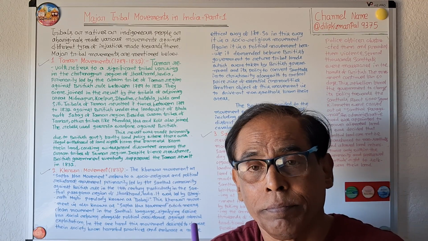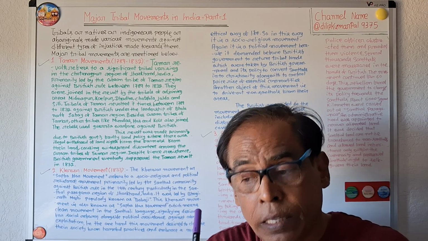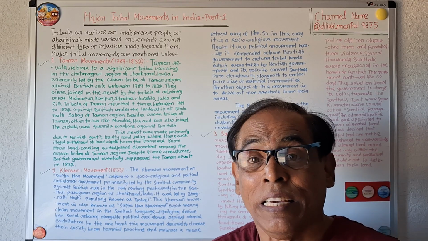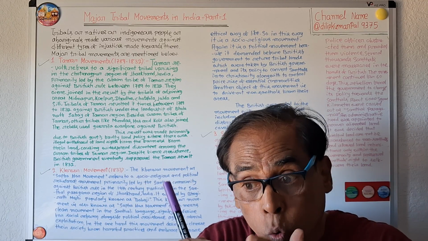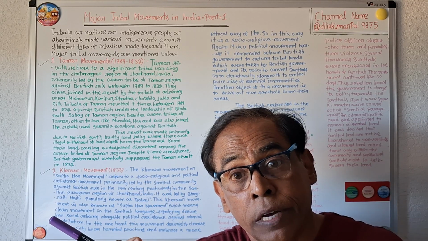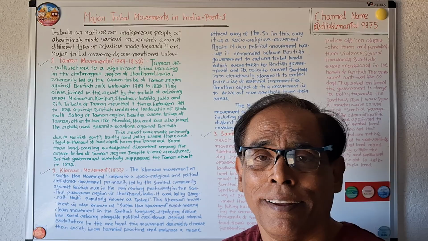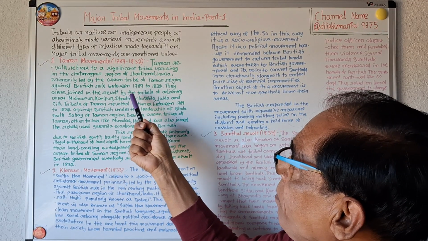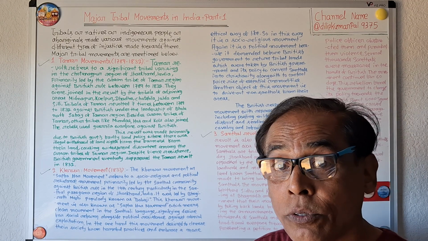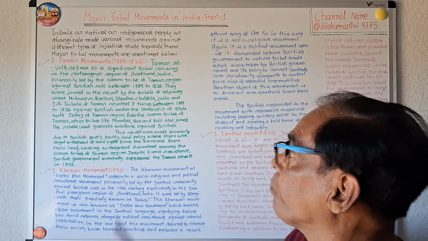Tamar is a region in the Chotanagpur area of Jharkhand. In that region, the Oraon tribes revolted against the British government between 1789 and 1832.